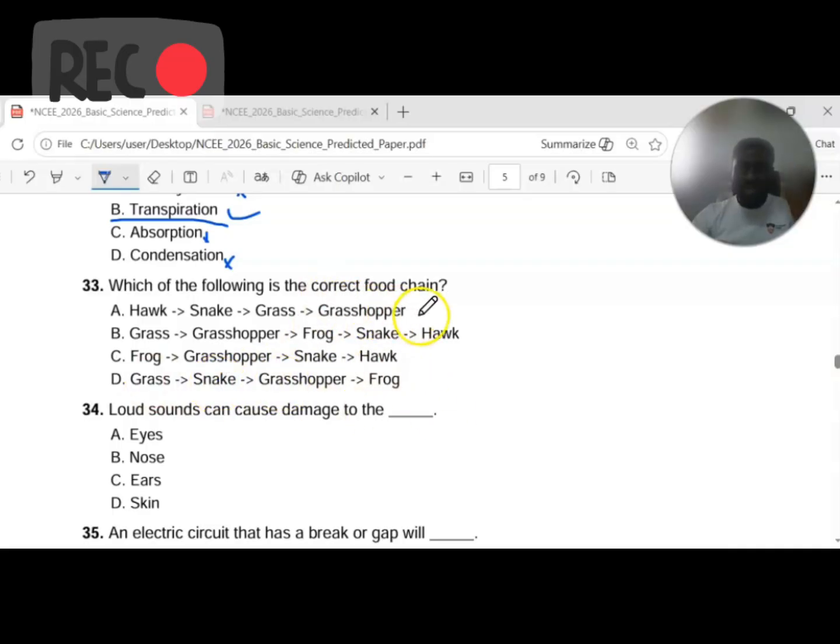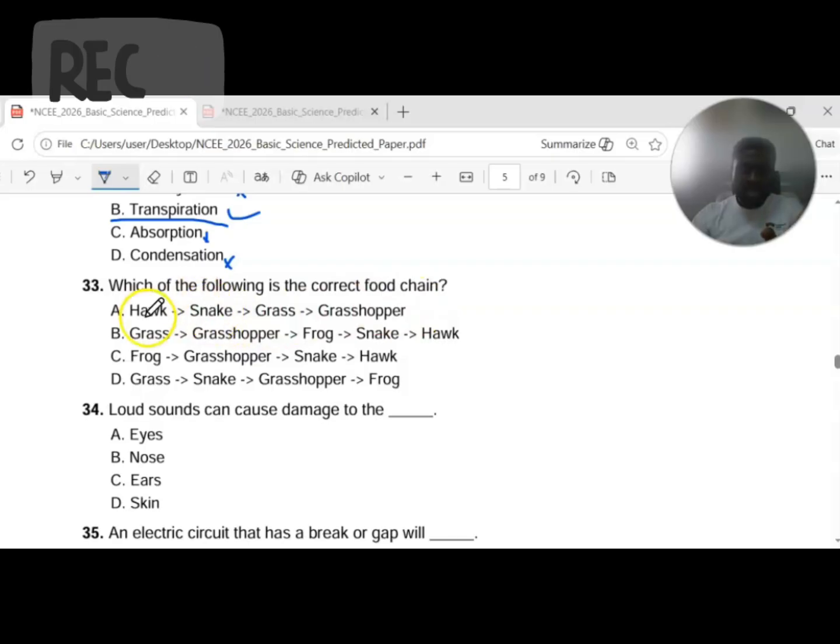So I can strike the odd one out from this order already, because in a food chain it will always start with the producers. The producers are plants, or the green plants that manufacture their own food. Then they are fed upon by other consumers, such as primary consumers, secondary consumers, tertiary consumers, and quaternary consumers.